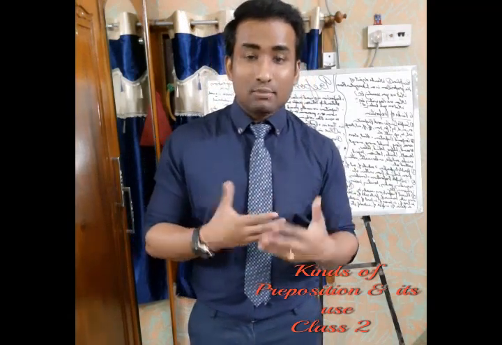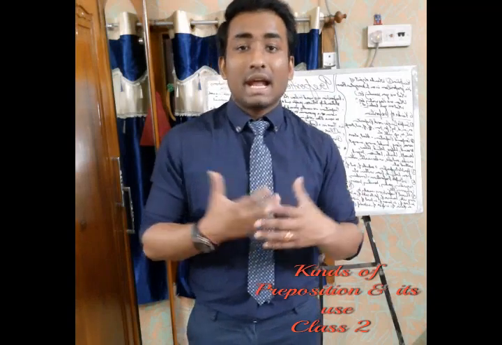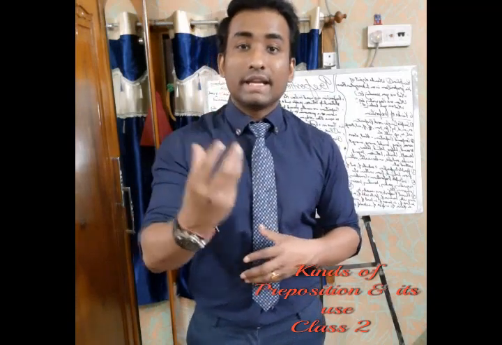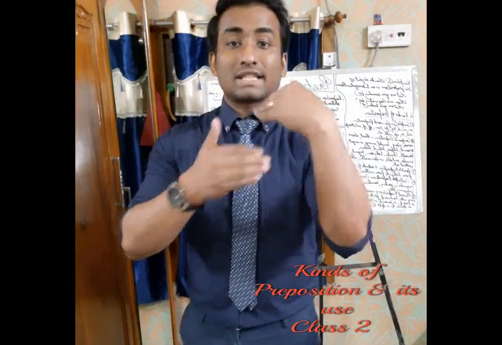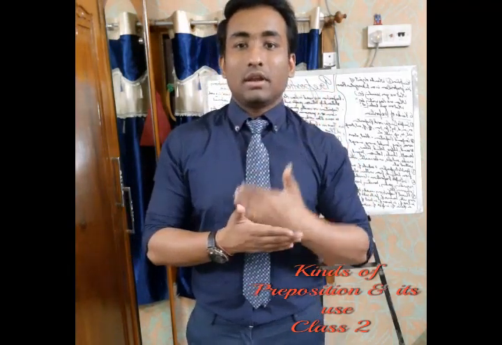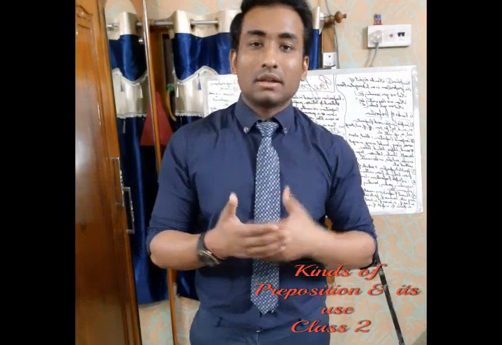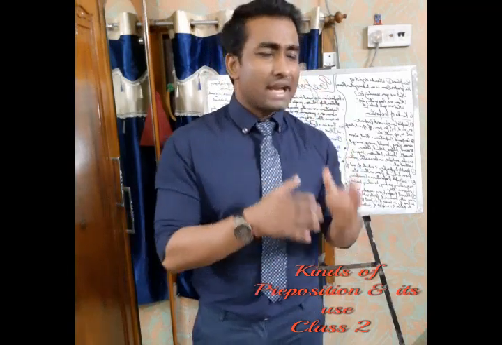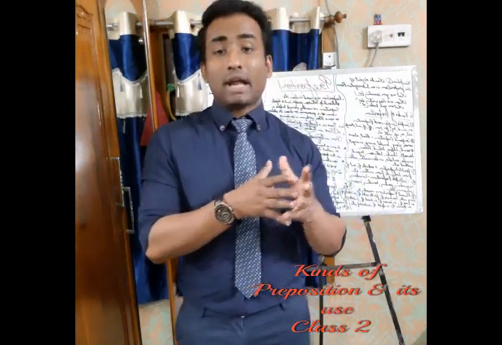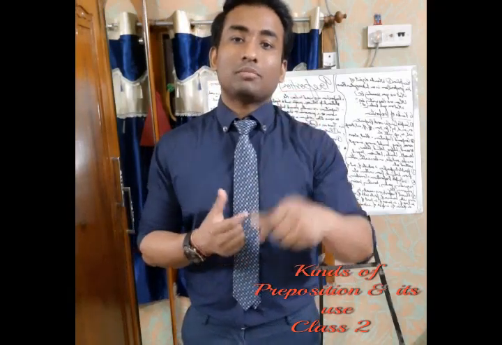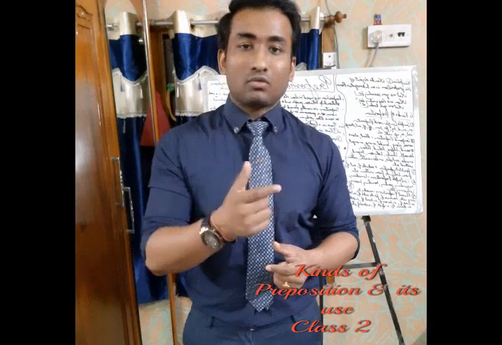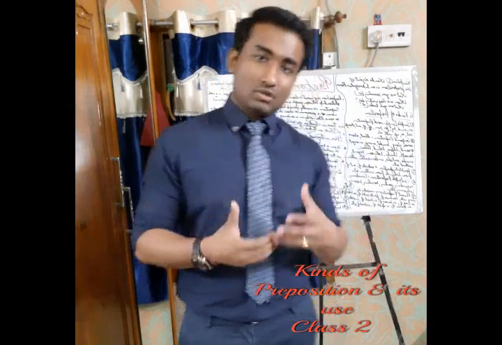Sometimes there are emotional dialogues, like I cannot live without you. Here without means if you are excluded, I cannot live. If you are included with me, then I can live. In the same way, I can walk if my laptop is there, and if my laptop is not there, I cannot walk. So without is used in this way.